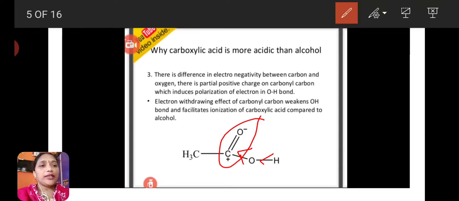That's why the hydrogen-oxygen bond breaks down easily. This is one of the reasons. What is that reason? The carbonyl group has a partially positive charge. That's why this carbonyl carbon attracts the electrons from the OH group. Then the bond between the oxygen and hydrogen will weaken. That's why this weak oxygen-hydrogen bond can break down easily compared to alcohols. That's why carboxylic acids show more acidic nature than alcohols.